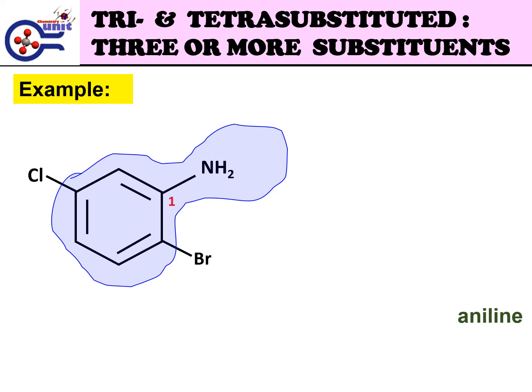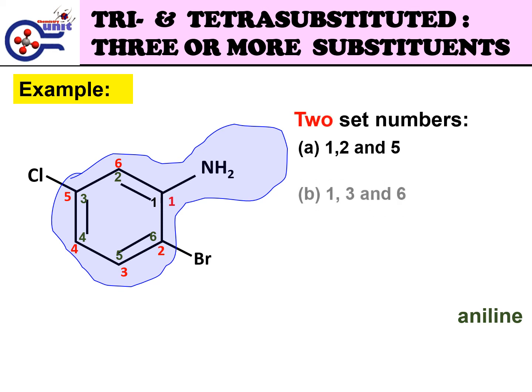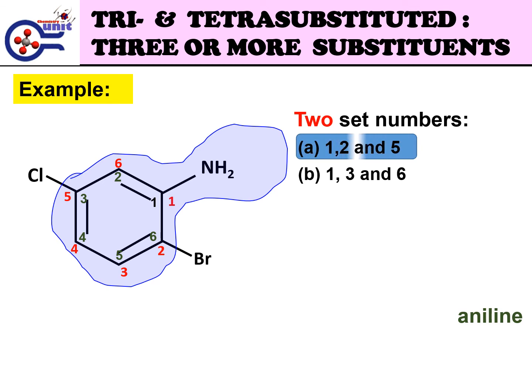We will proceed to the second step, which refers to the lowest set of numbering and following alphabetical order. When numbering around the benzene ring clockwise 1 to 6 and anti-clockwise 1 to 6, we get two sets of numbering for the four substituents: first 1, 2, and 5 following clockwise numbering, and second 1, 3, and 6 following anti-clockwise numbering. So the lowest numbering is 1, 2, and 5.